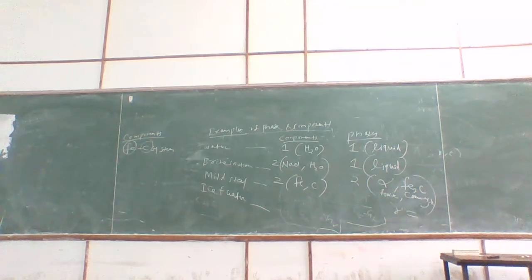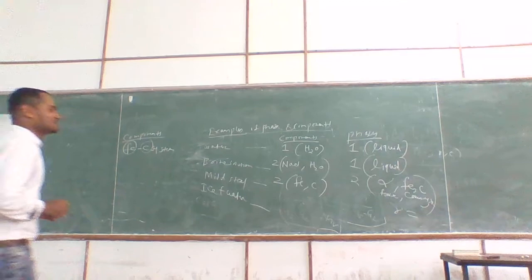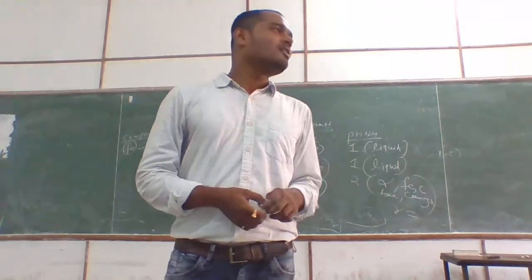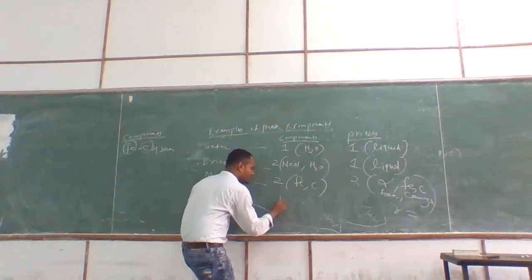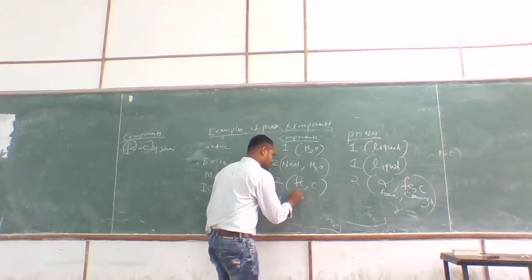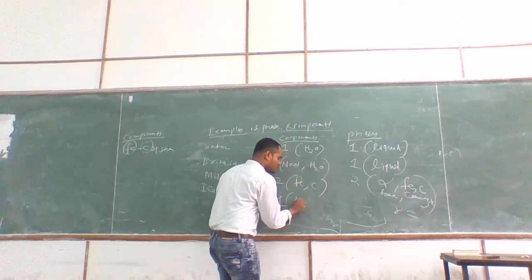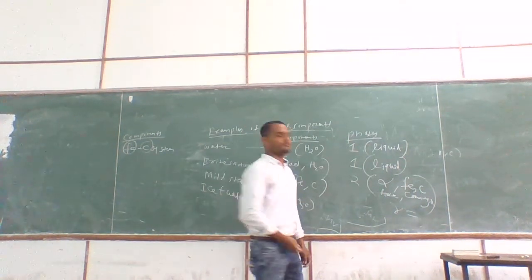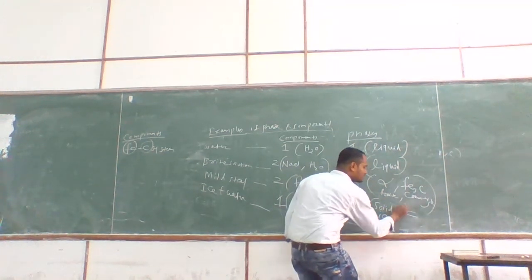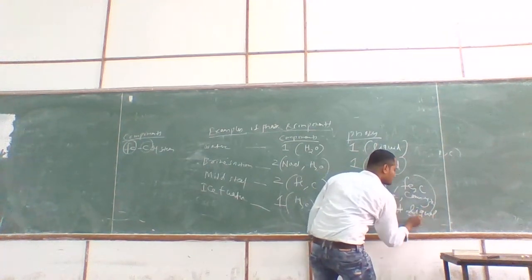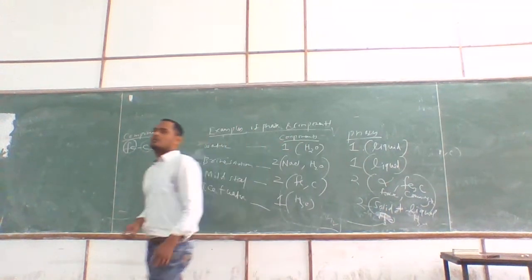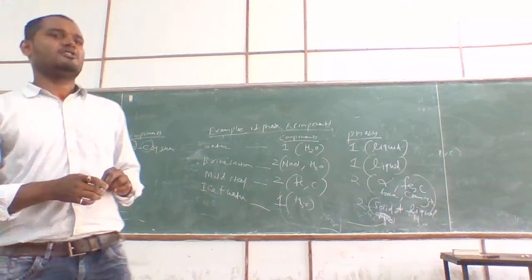Now finally, ice plus water. So components: one or two? H2O. It can be water, it can be ice. But phases are two: I can write solid H2O and liquid H2O. These are the configurations of the components in phase.